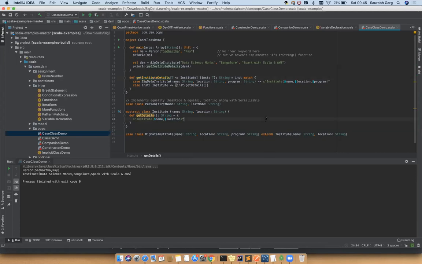That's what I mean. So here T can be assigned any object which is of type Institute or its subclass objects.